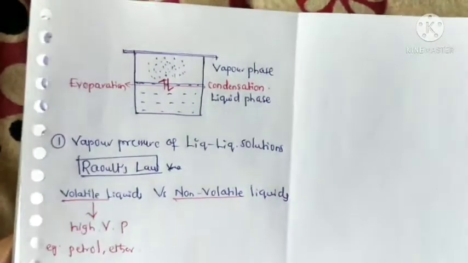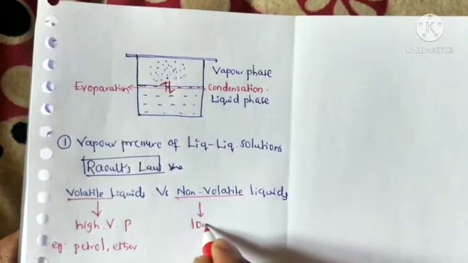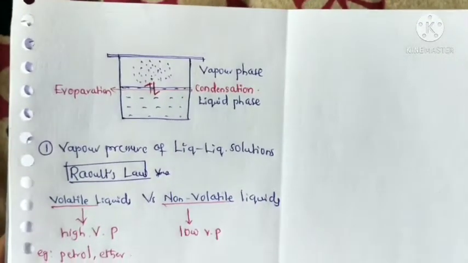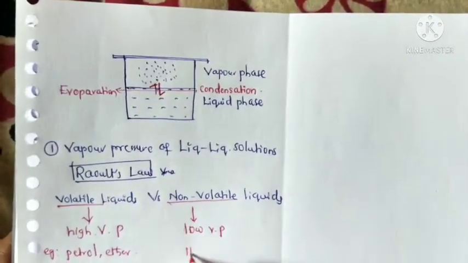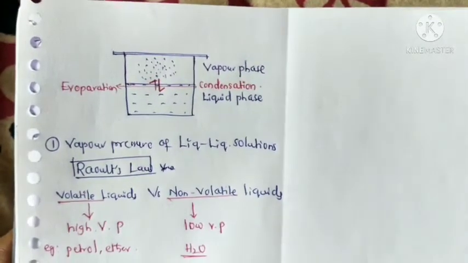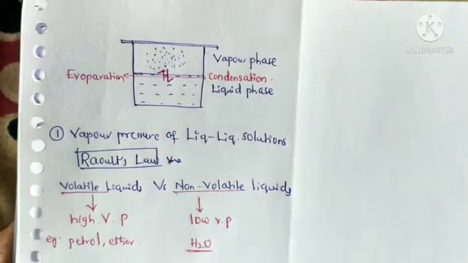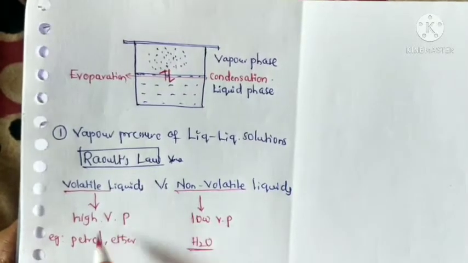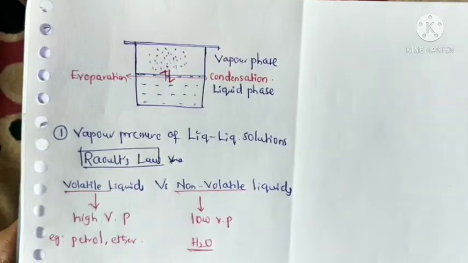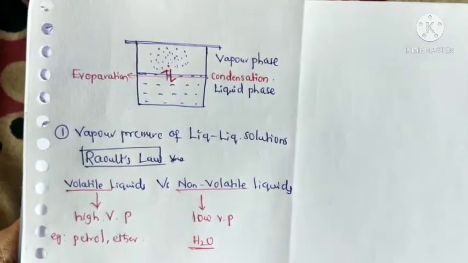Those are volatile liquids. And non-volatile means low vapor pressure and does not evaporate easily, for example water, compared with volatile liquids. So these two terms are very important. Volatile liquids evaporate easily and have high vapor pressure; non-volatile liquids do not evaporate easily, which means low vapor pressure.